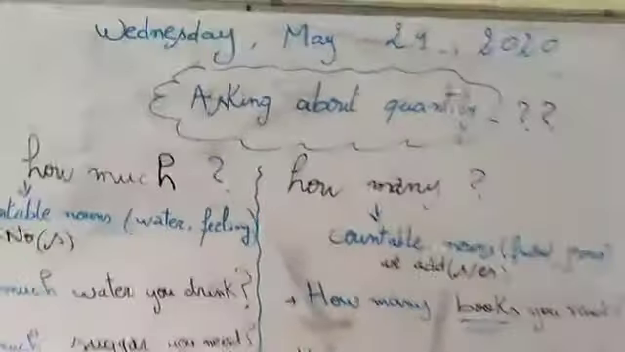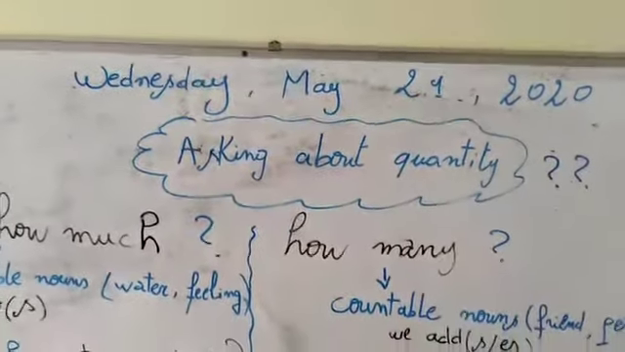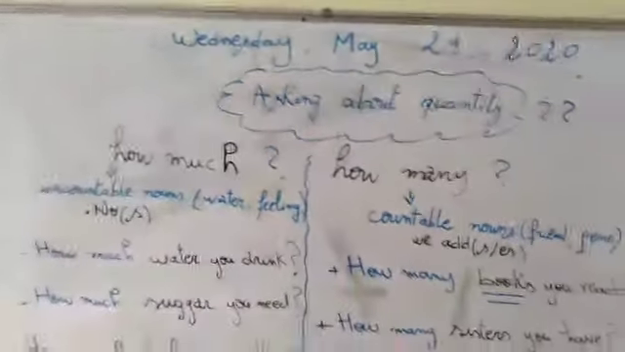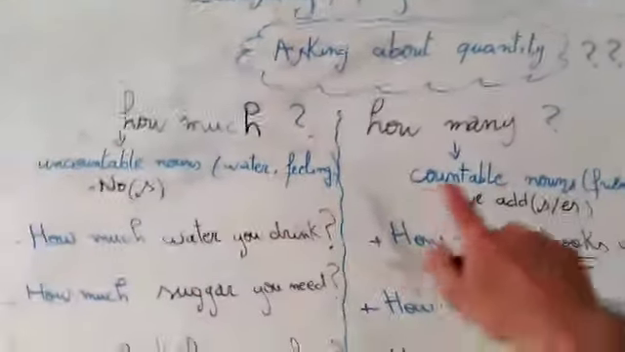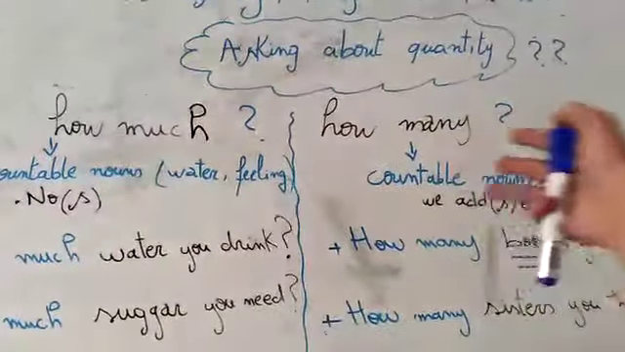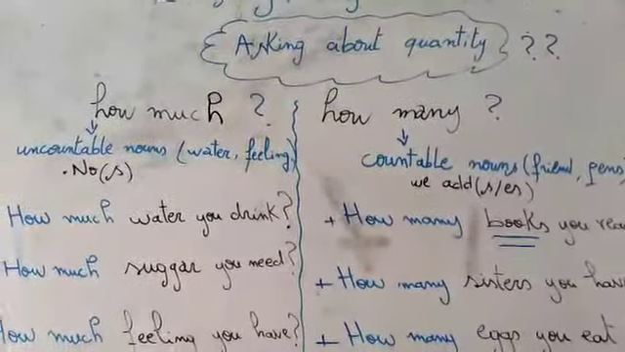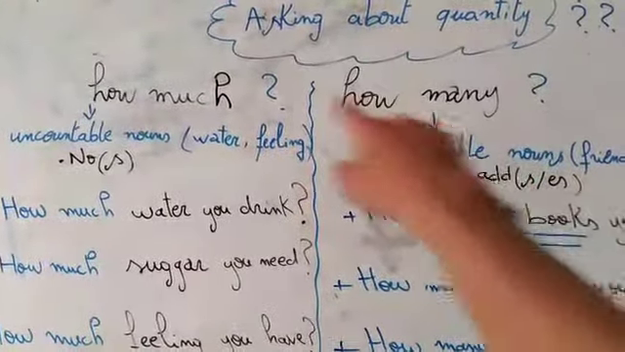Today we are going to learn how to ask about quantity, okay? Asking about quantity, very good. To ask about quantity in English, we use what? We use two expressions. We have how many and how much, and it's very easy to use them, okay? I'm going to explain to you the difference between how many and how much.